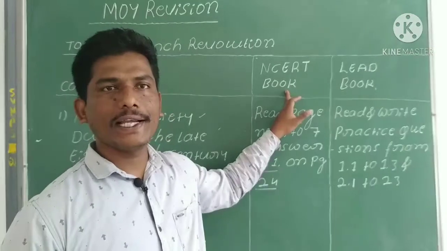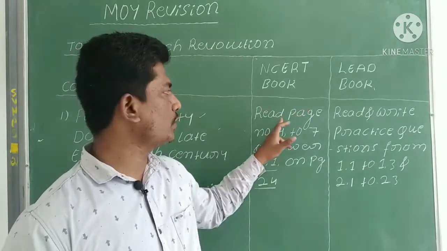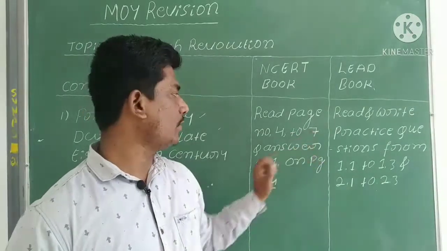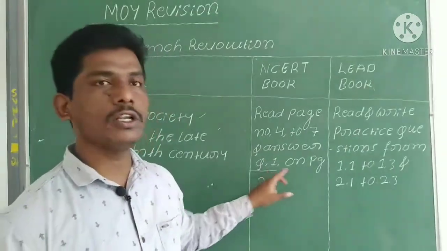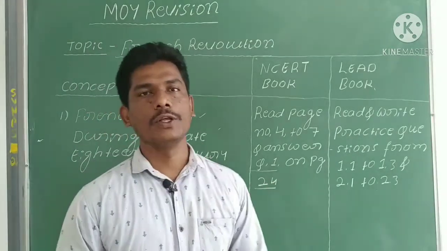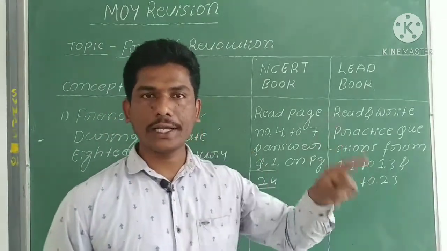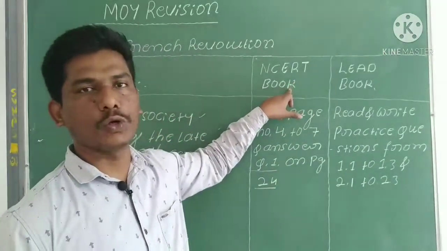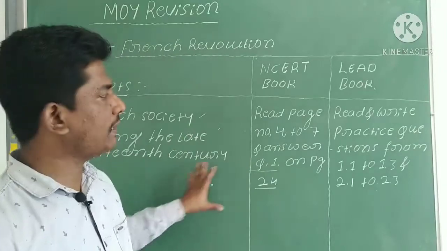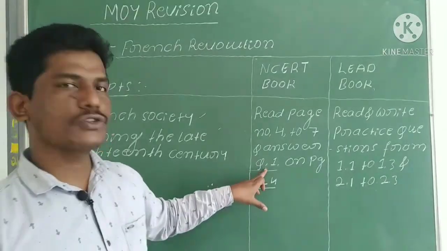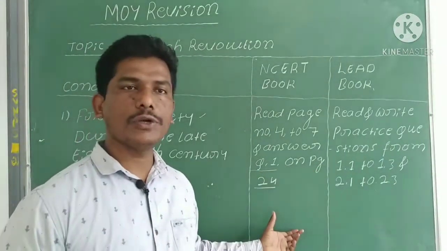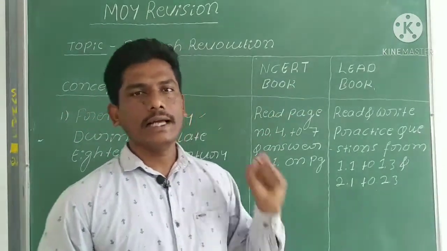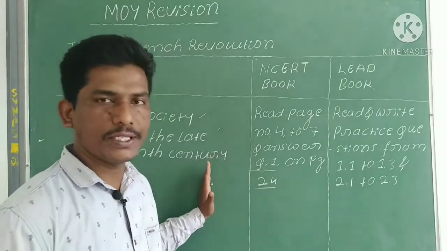While reading the NCERT textbook, please go through page numbers 4 to 7 and answer the first question on page number 24. The answer to question number 1 is already given on page number 24 in the NCERT textbook. After finishing this concept, please try to answer question number 1 on page number 24. Then you will understand the concept.